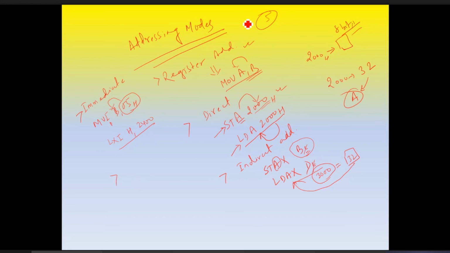Okay, then the last one, we have 5 addressing modes. The last one is implicit, and in some books you will find implied. In this one, the instructions in which only the accumulator is involved, like RAL, RAR, CMA.